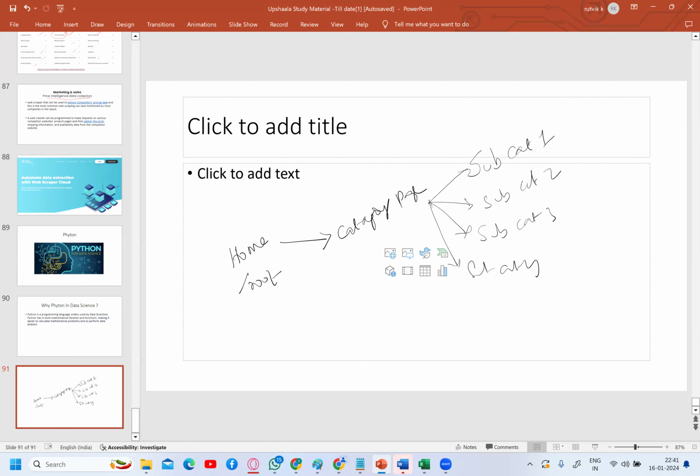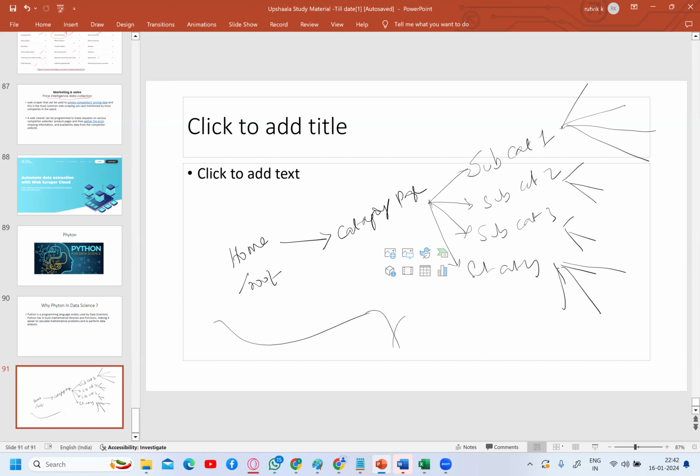Under subcategory 1 we have different products, under subcategory 2 we have different products, and so on. If you see this, it is a tree structure.